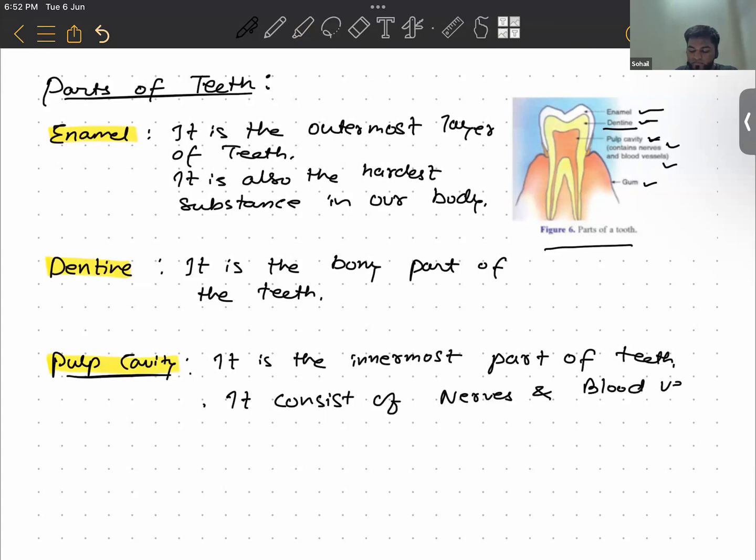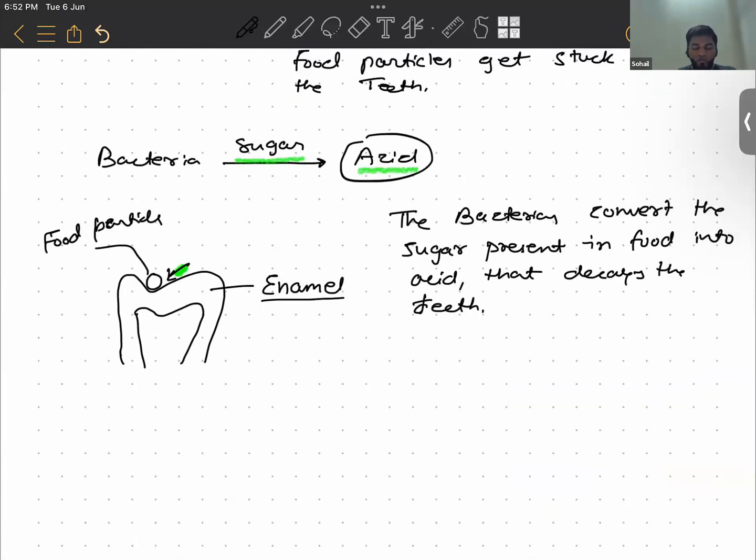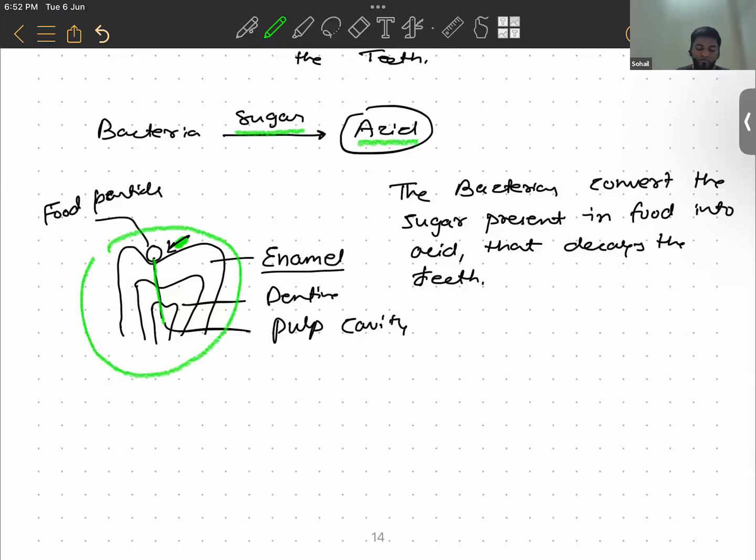Suppose someone is suffering from tooth decay. This is enamel, this is your dentine, and this is your pulp cavity, right? If the infection reaches all the way up to the pulp cavity, then what needs to be done? The infection is so severe that people have to go for root canal treatment, or the whole tooth has to be uprooted from the jaw, right guys?